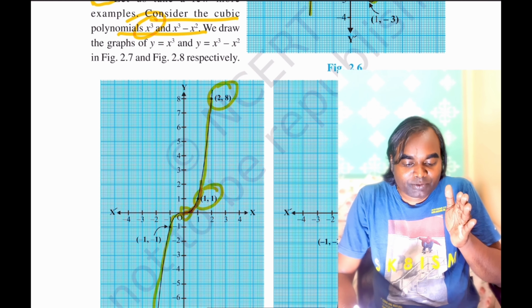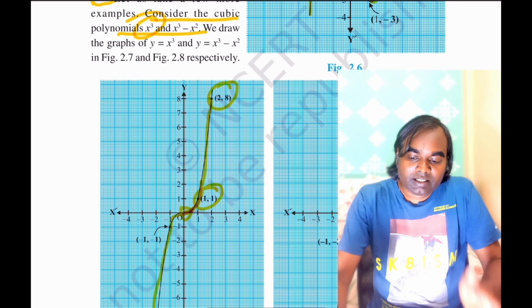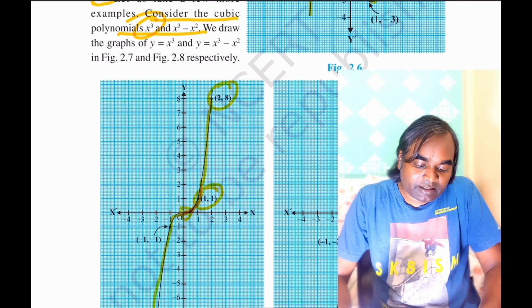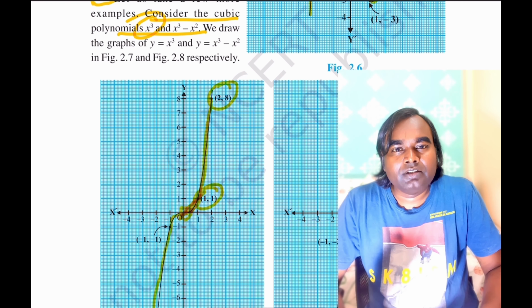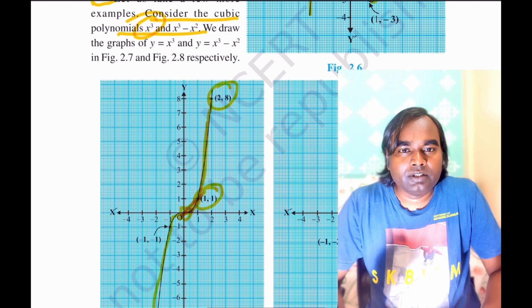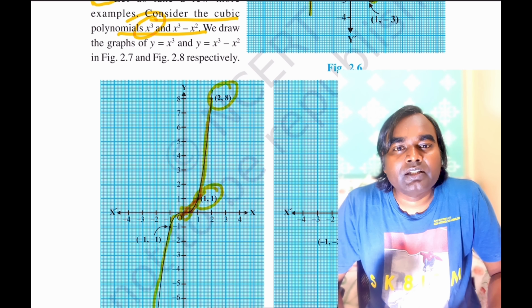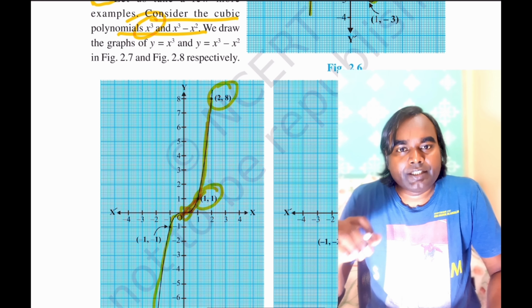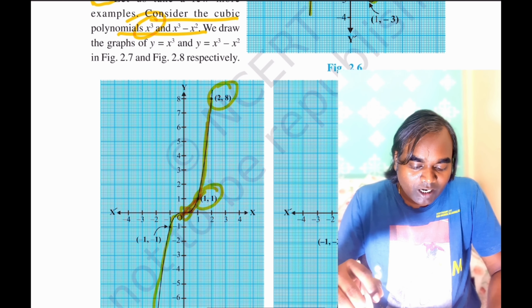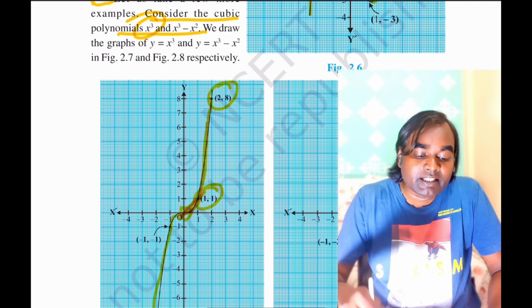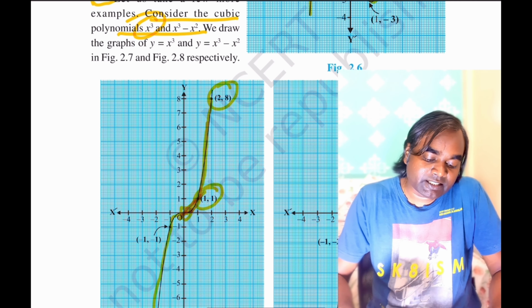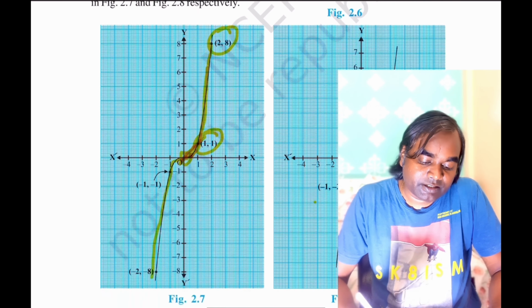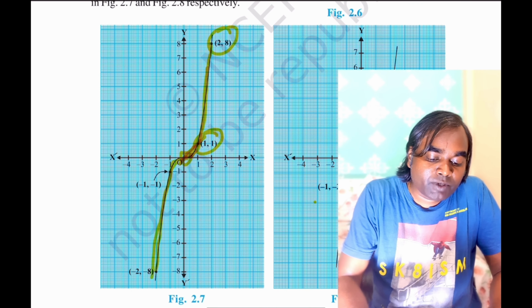Otherwise, if you only give x is equal to 1, you can also directly draw a straight line like this, and that will not be the proper way of drawing the graph. So for giving the proper shape of any polynomial, you should check the small values so that it can take the proper shape, right? So how beautifully it is taking the shape. Similarly, if you are taking the minus values of x, it will give the other side of this graph.